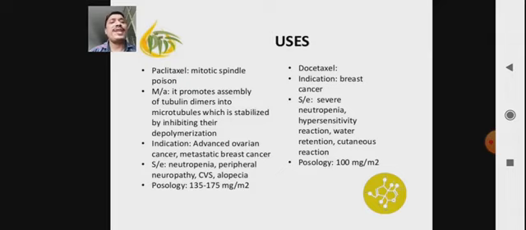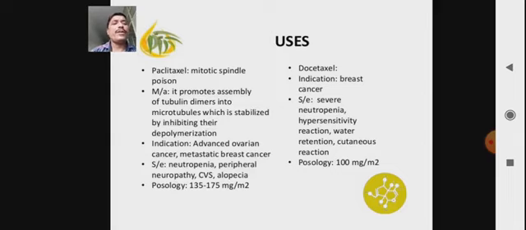It promotes assembly of tubulin dimers into microtubules, which are stabilized by inhibiting their depolymerization. So in short, it arrests cell division by inhibiting the formation of the mitotic spindle.